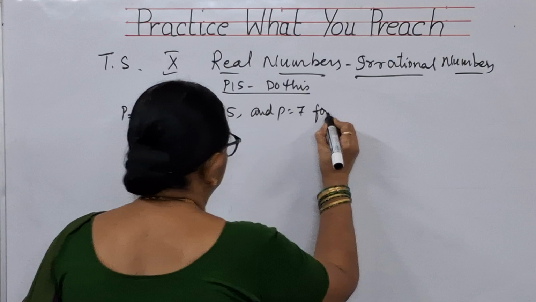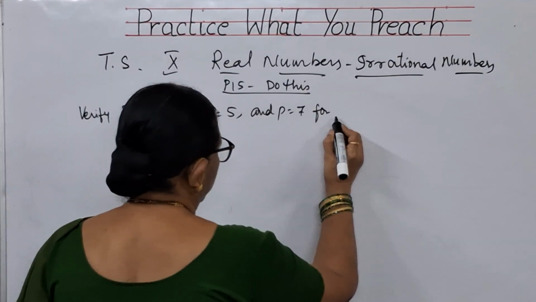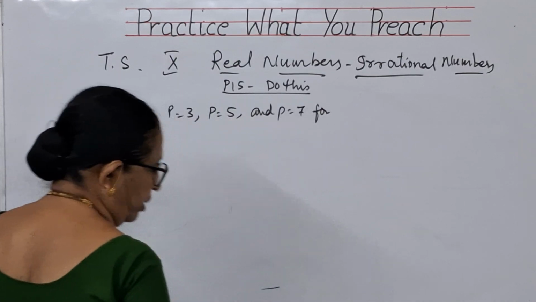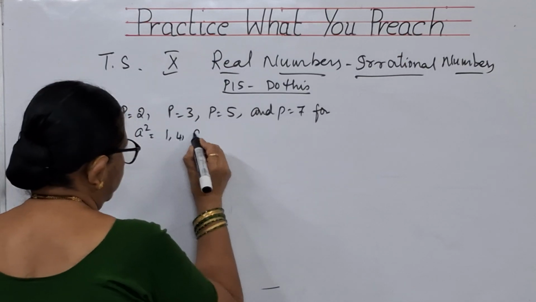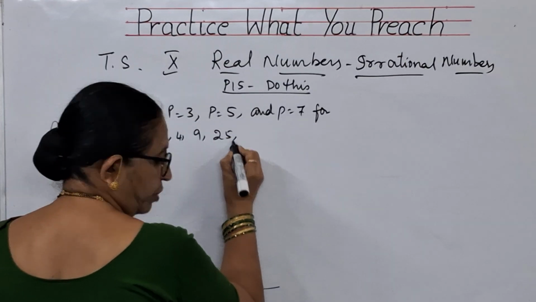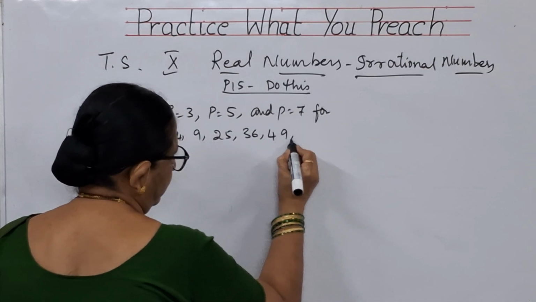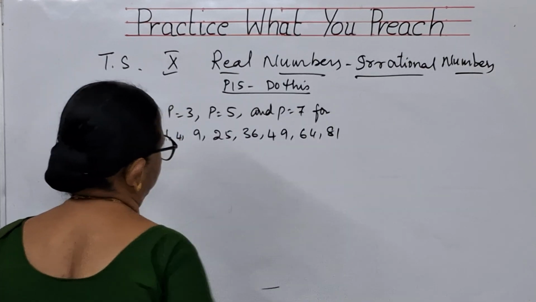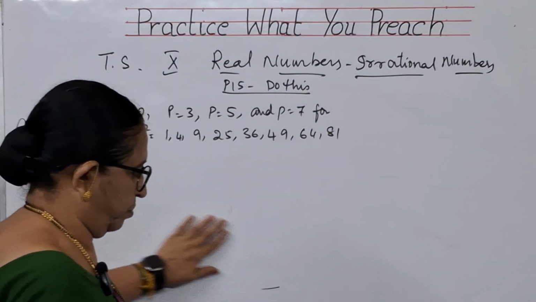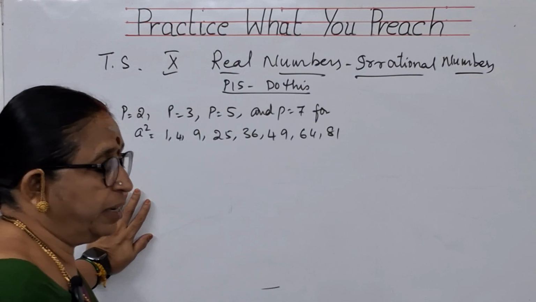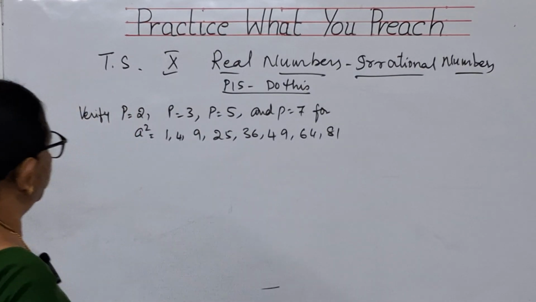You have got the question: verify for A square is equal to 1, 4, 9, 25, 36, 49, 64, 81. So that property which we have done, the theorem, if P divides A square, P divides A, that they are asking to prove here.